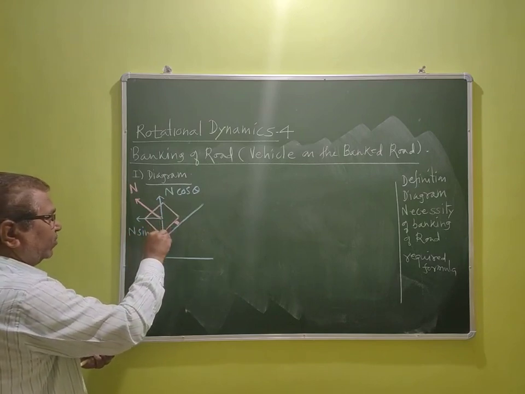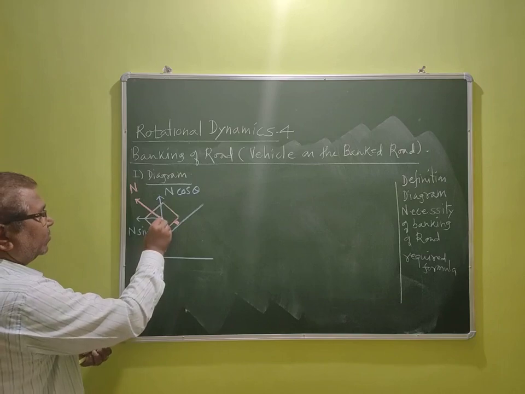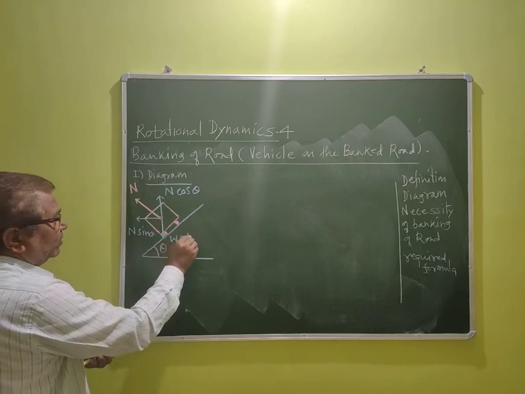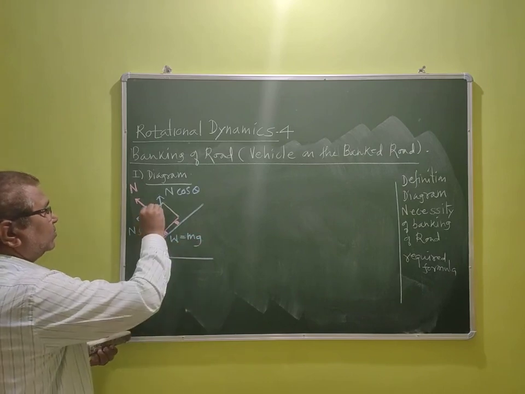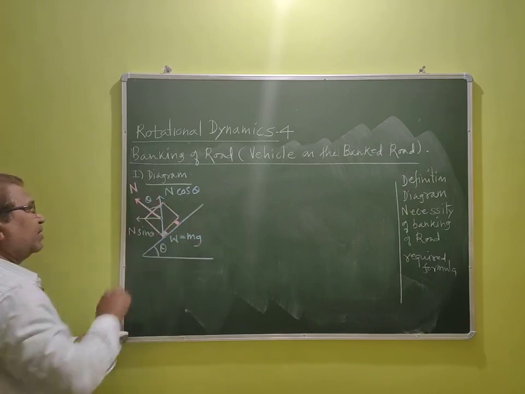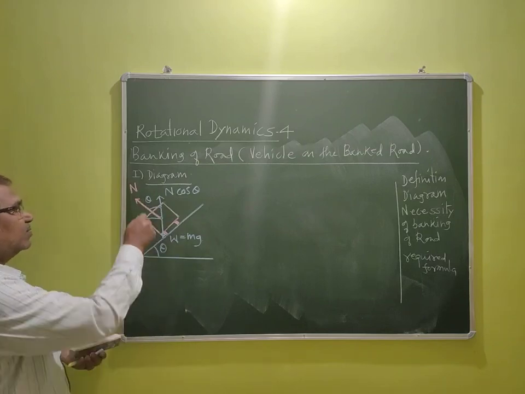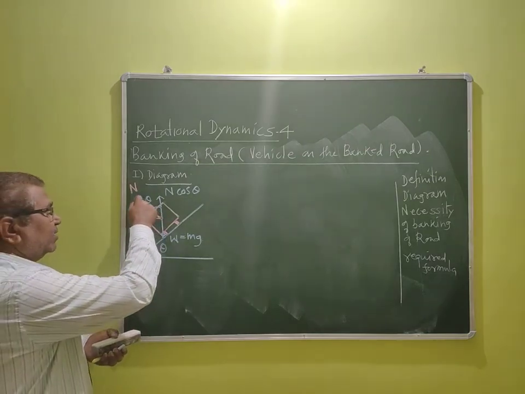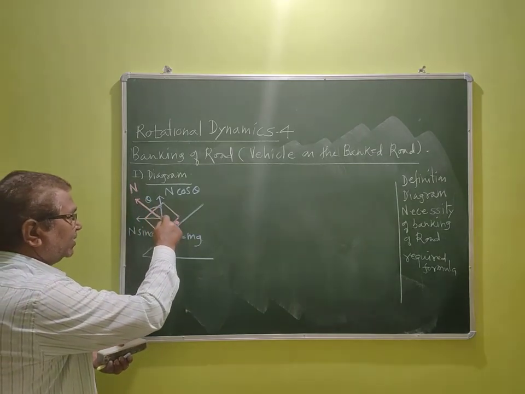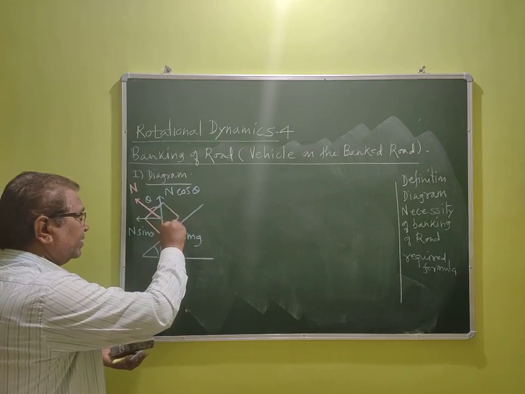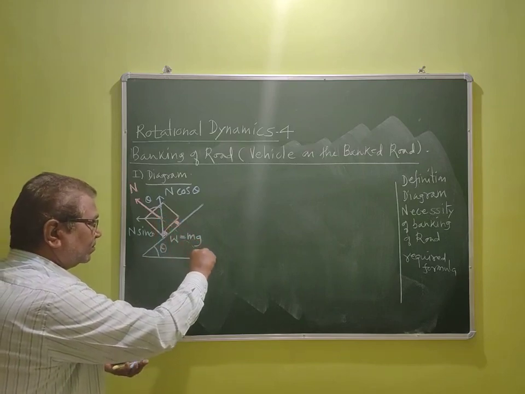And we know weight of the car is acting vertically downward like this. W, which is equal to mg. So this angle is also theta. How did we get this angle as theta? This is theta. So see geometry. We will extend this arrow like this.